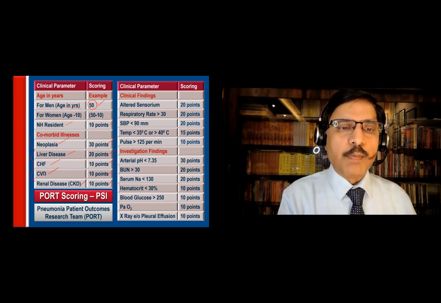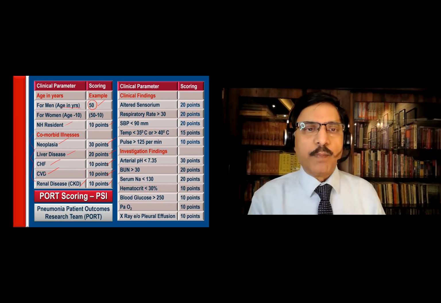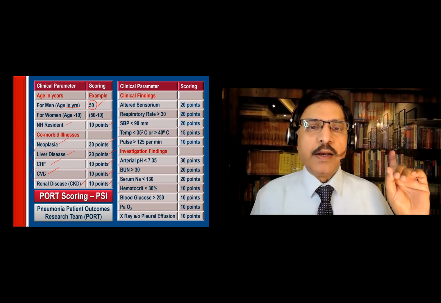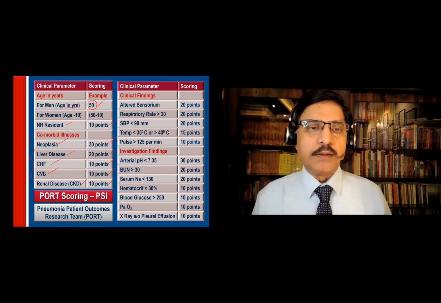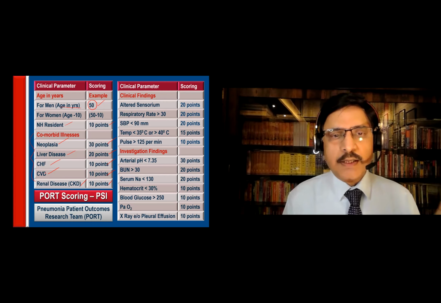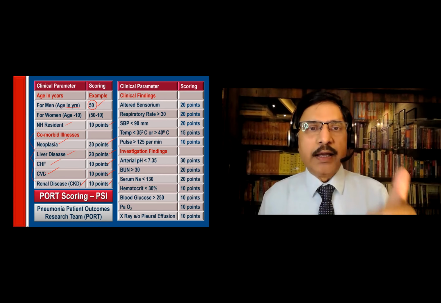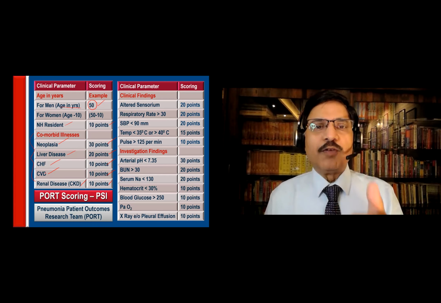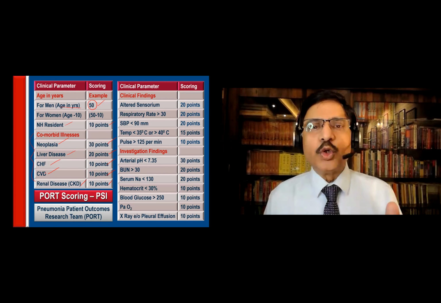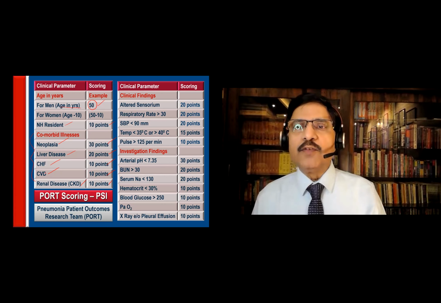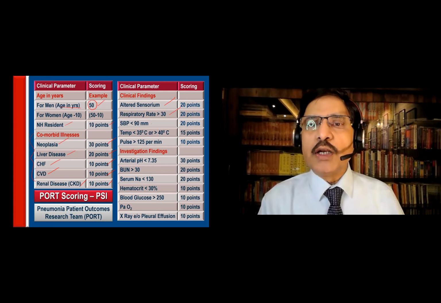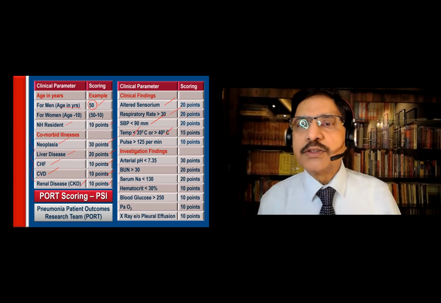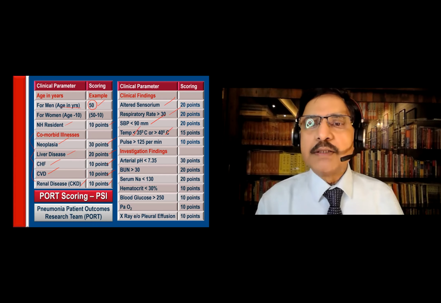These are all the comorbidities which can influence the outcome. That's why they're important. What are they? Neoplasia stands first, 30 points. Liver disease, 20 points. All the other three, CHF, CVD, renal disease, CKD, have 10 points. Age in years for men, and for women 10 less than the age. Nursing home resident, 10 points. Then clinical findings: altered sensorium, respiratory rate more than 30, systolic blood pressure less than 90, temperature, hypothermia or increased temperature more than 40, and then pulse rate 125.